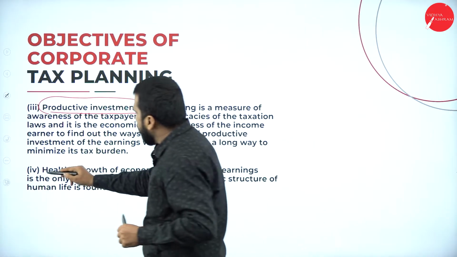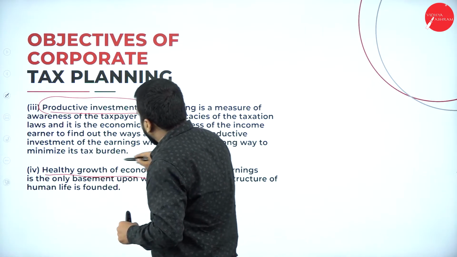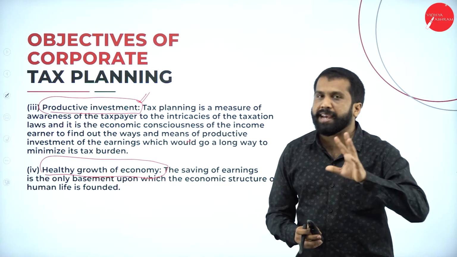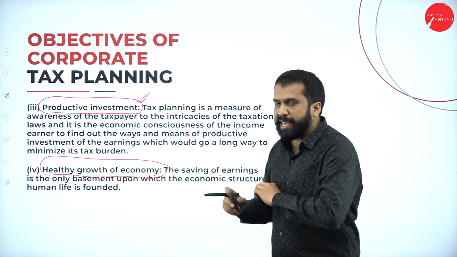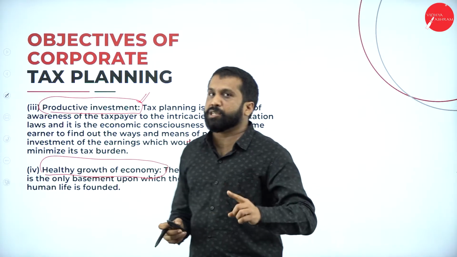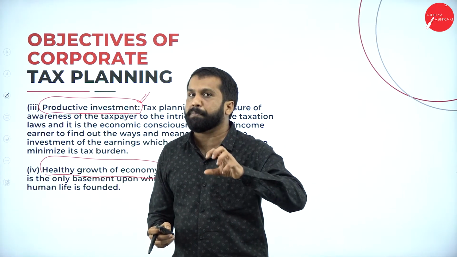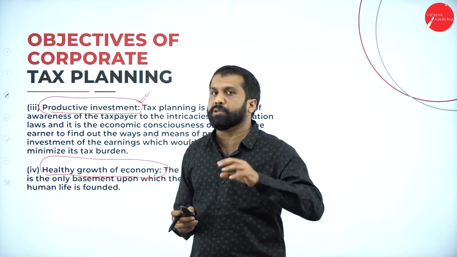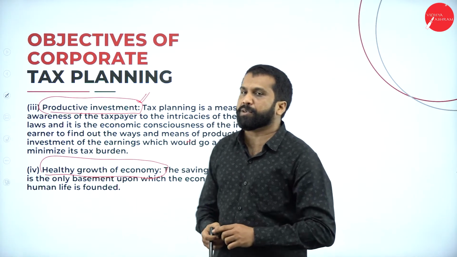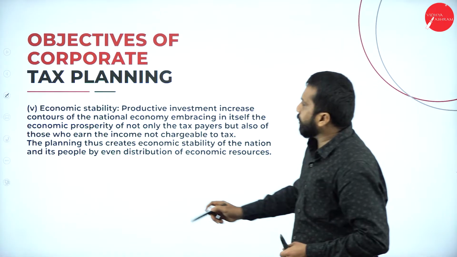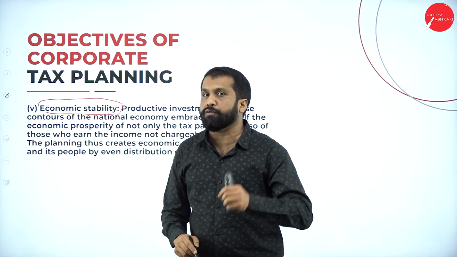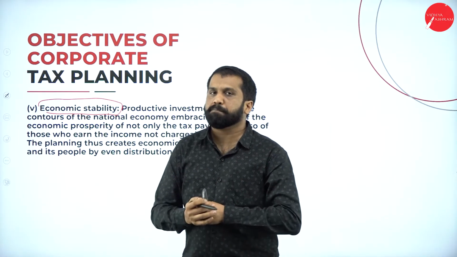Then healthy growth of economy. So what is this? Healthy growth of economy. Because of this, everybody does this. So healthy growth will happen in the economy because it is a legal way. The legal way always goes for healthy growth of economy. Next, economic stability. It will be stable if you go for your corporate tax planning.